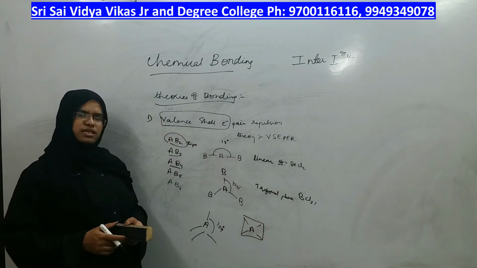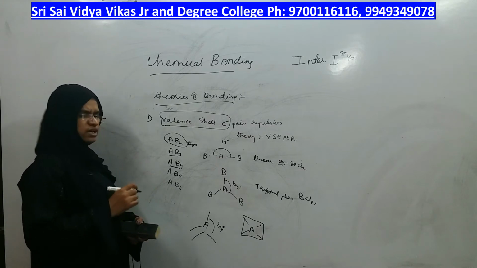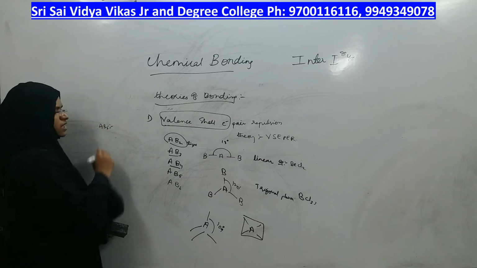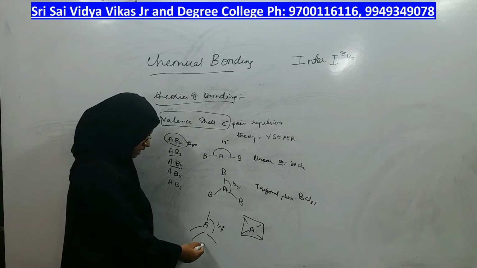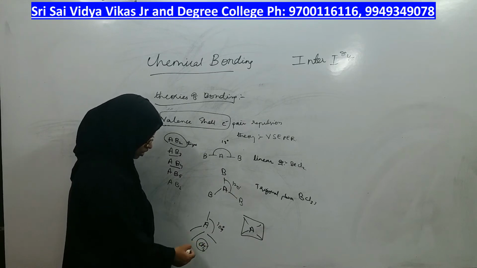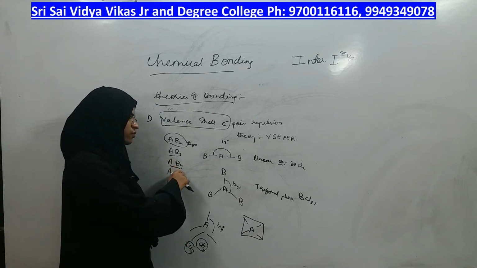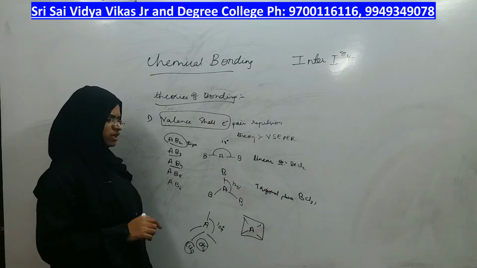With square planar, the bond angle will be 90 degrees, right? Coming to the next type of arrangement, which is AB5. What is the example of tetrahedral? Methane, ethane, all organic compounds, or carbon tetrachloride are examples of tetrahedral shape, AB4 type, with a 109 degrees bond angle.